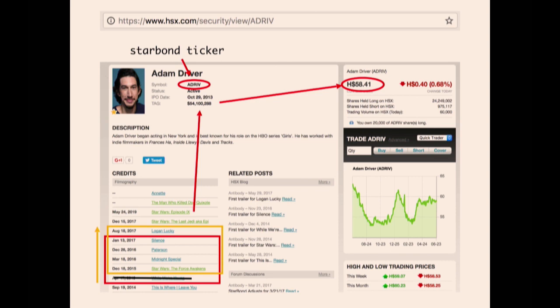And so what's interesting about this feature about how star bonds are priced is you kind of have an idea of what Adam Driver is going to be worth in the future, because you know that you can move the window just up a little bit. So his last movie, While We Were Young, is going to get dropped off, and Logan Lucky is going to be priced into his trailing average gross when it comes out. And so there's an arbitrage opportunity here.